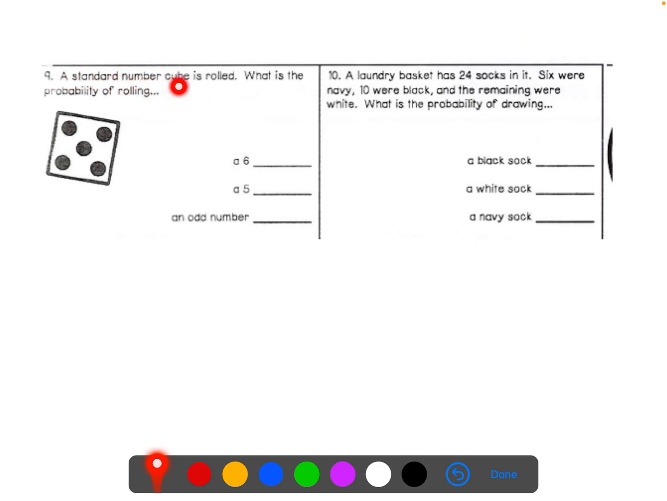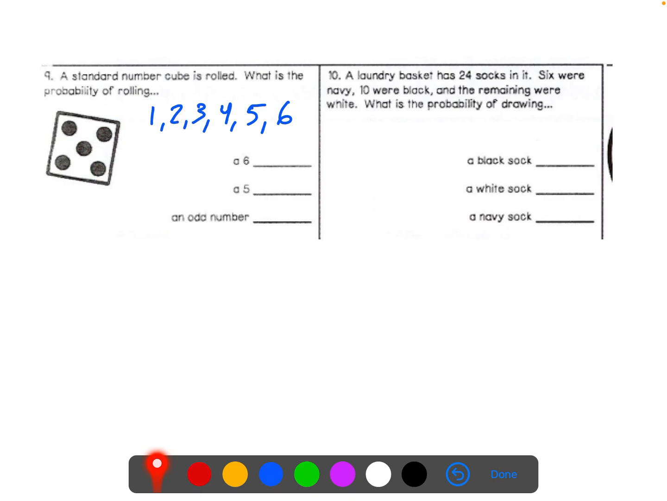So a standard number cube is rolled, a 6-sided cube. What is the probability of rolling these 3 outcomes? So remember, we're representing the successful outcomes to the total. So if we were to think of a number cube and all of its outcomes on a standard number cube, you could get a 1, a 2, 3, a 4, a 5, or a 6. So that's our 6 total outcomes. What that means is if we're asked to find the probability, these are all going to be out of 6 because there's 6 total outcomes.